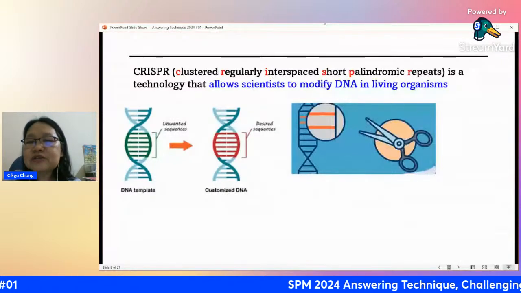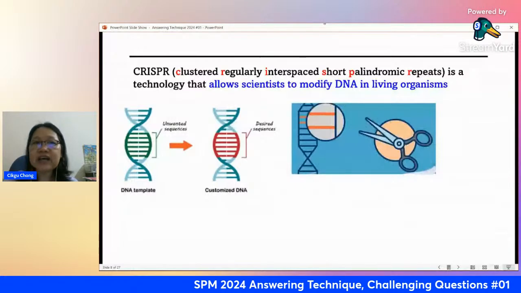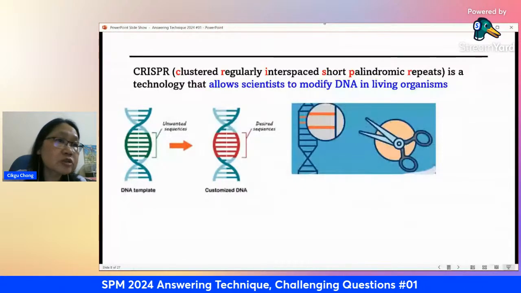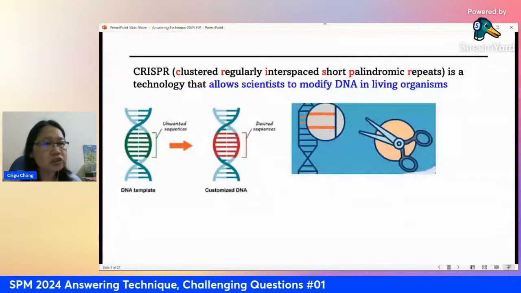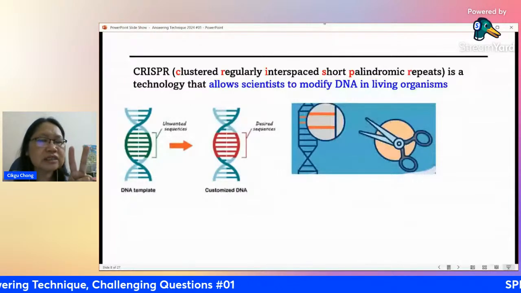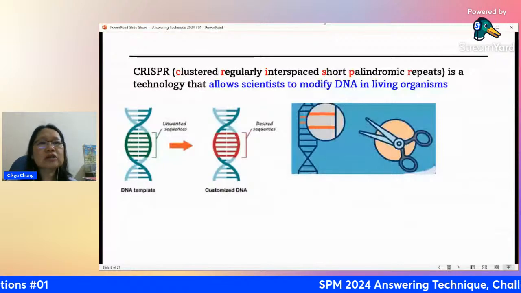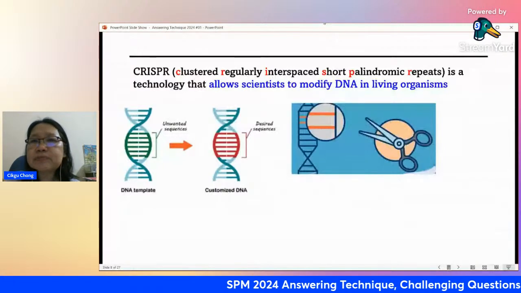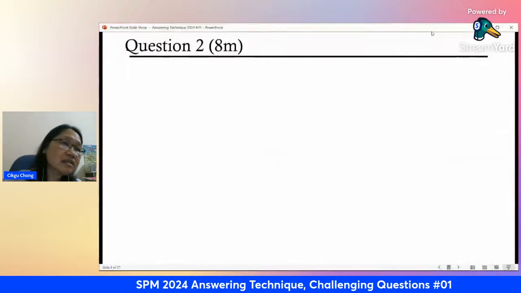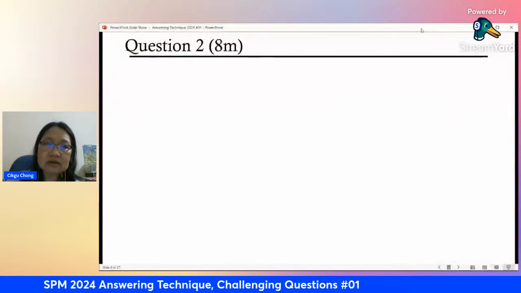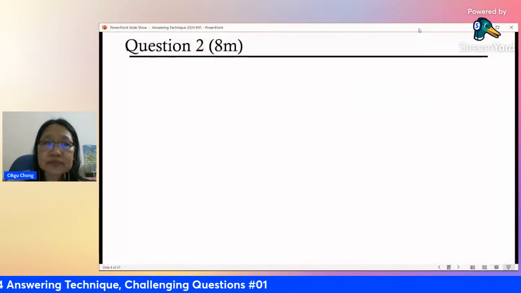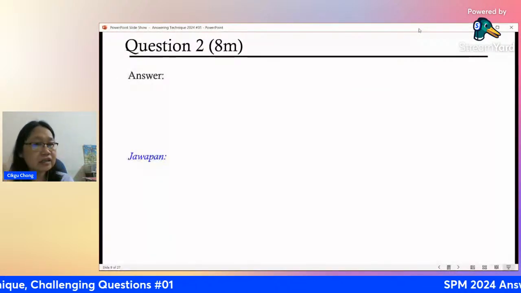Yeah, good. Identify the abnormal genes first, correct? You need to know what is the problem you want to treat. This answer is only 2 marks, very short. You need only 2 points. First, Ripa, is it Ripa who answered that? Yeah, Ripa, you have identified the abnormal genes, correct? You must identify what you want to take out. The abnormal gene is identified.